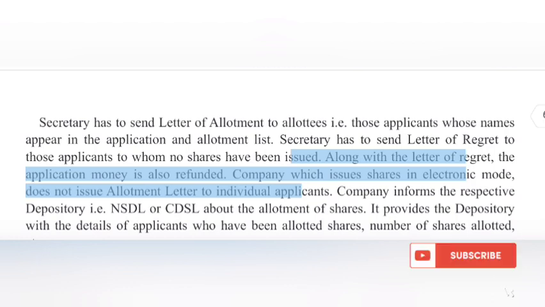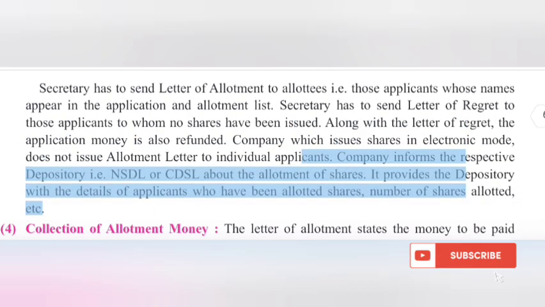Company which issues shares in electronic mode does not issue allotment letter to individual applicants. Company informs the respective depository, i.e. NSDL or CDSL, about the allotment of shares. It provides the depository with the details of applicants who have been allotted shares, number of shares allotted, etc.